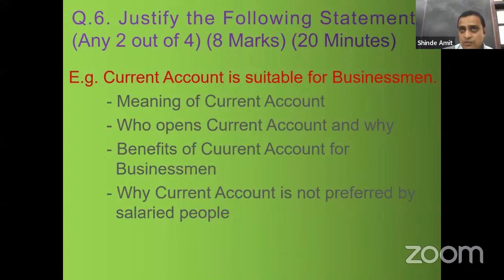That's why they open the savings account in which there are certain restrictions on withdrawal of amount. Whereas in case of current account, any number of times the person can deposit the amount, any number of times the person can withdraw the amount. So that is not the case with the salaried people who open the savings account. So explain these points. At least 4 points should be explained to justify your answer.